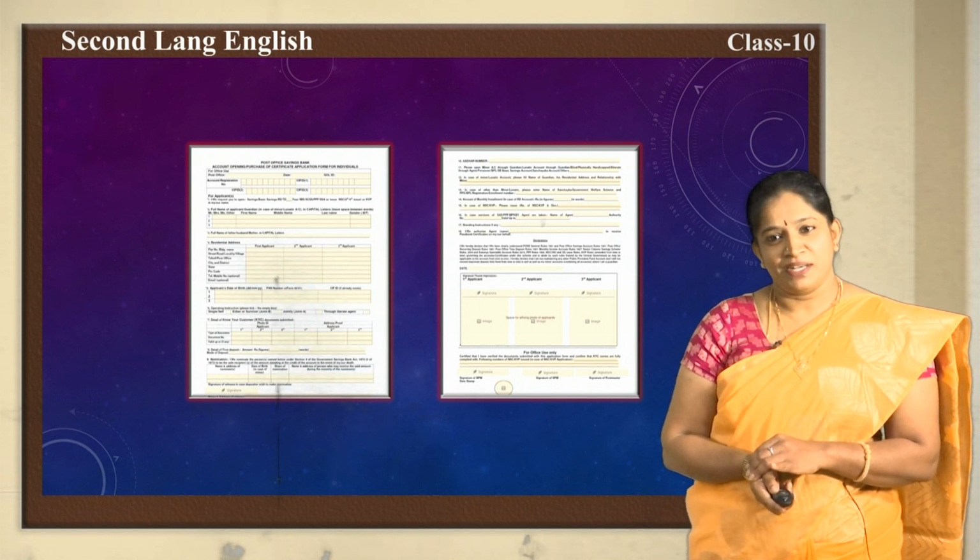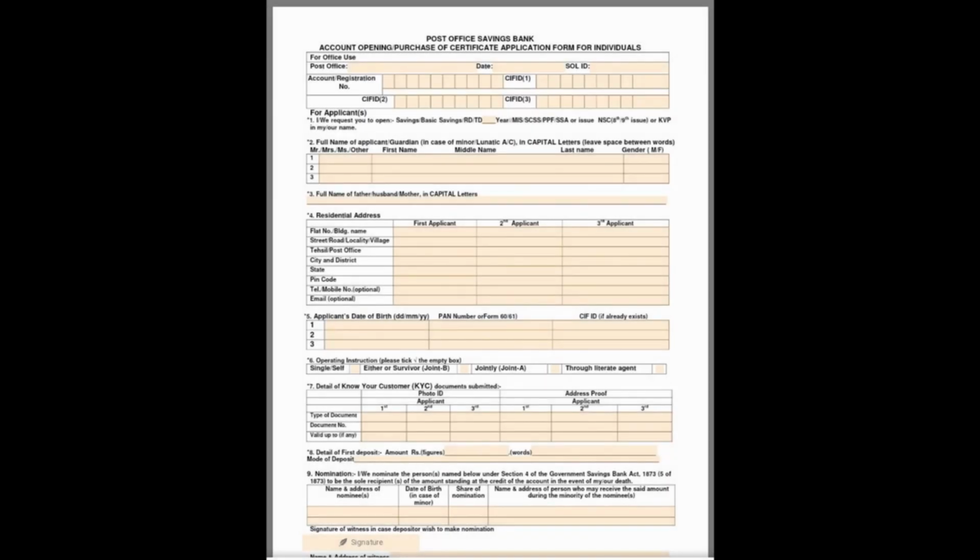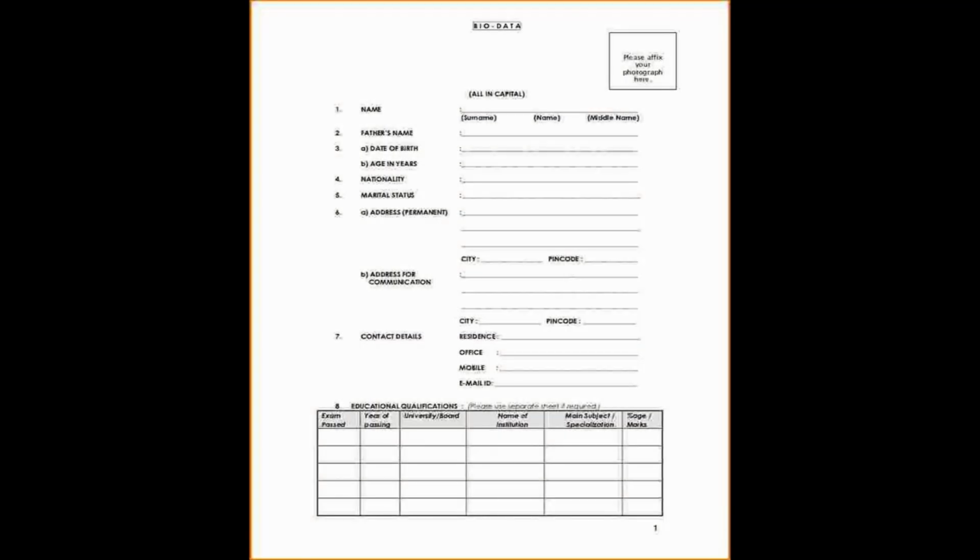Okay, let us listen to it now. While writing any application forms, we need to keep some important points in our mind. They are: we should carefully read the instructions given in that application. Particulars of the student or the candidate should be filled with capital letters. Each and every detail should be filled correctly without mistake. If you are not filling any column, you should scratch it or draw a line.